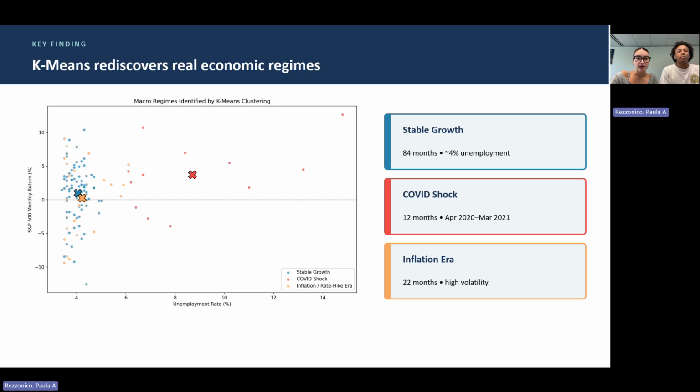So this is our headline result. I gave k-means only three inputs: unemployment, year-over-year inflation, and the Fed funds rate, and no labels. It had no idea what a recession is, and it still split the 118 months into three clusters that map onto real history: a stable growth regime, the COVID shock in 2020 and 2021 with unemployment near 15%, and the 2021 to 2023 inflation and rate hike period, the most volatile. An unsupervised model finding the actual 2020 recession is strong evidence that it found something real.